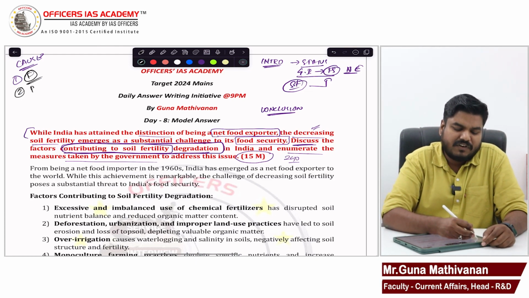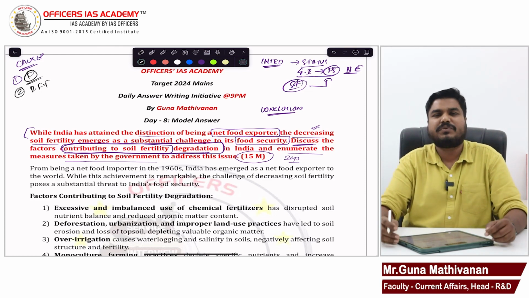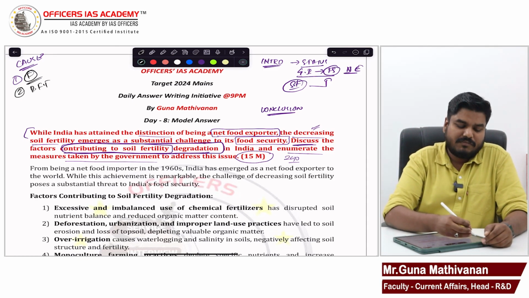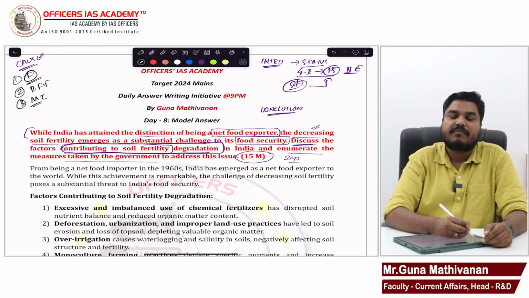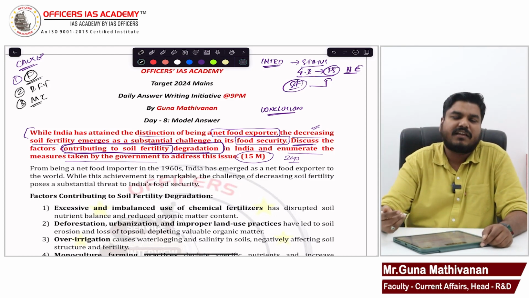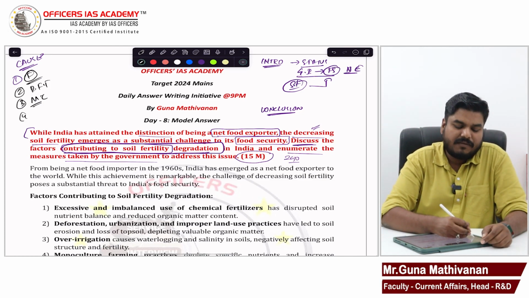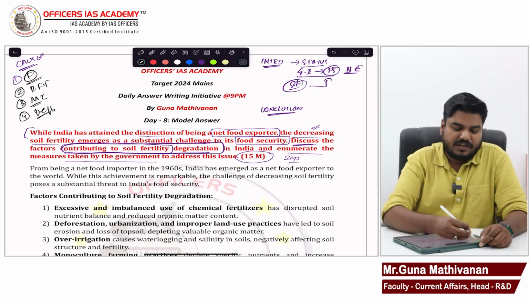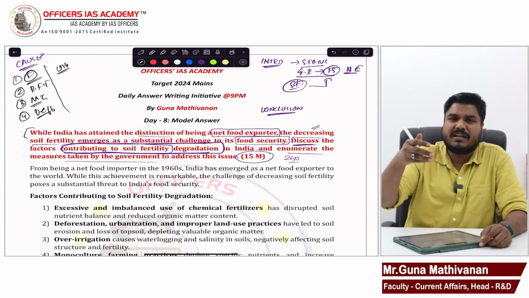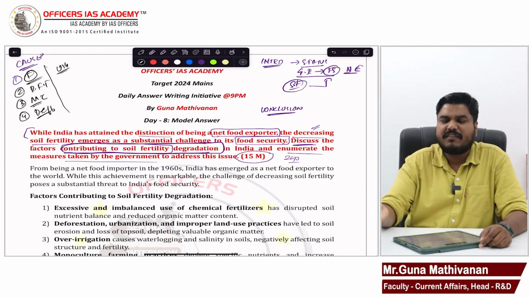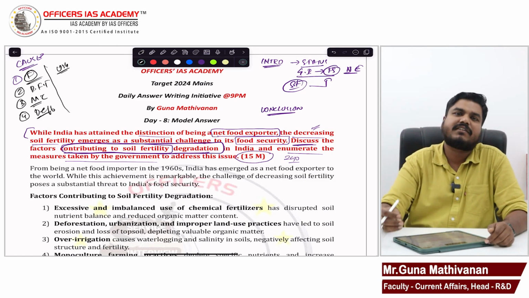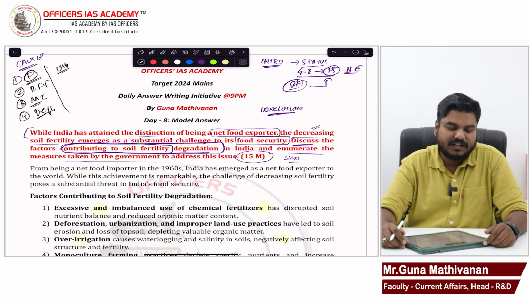And also poor farming techniques in general. You use more water, you use more pesticides, or you can mention monocropping, where the same crops are grown again and again. You can mention anthropogenic activities also. You can talk about deforestation, which will remove the soil cover. You can talk about urbanization. That is also clearing the forest and creating the expansion of urban centers, which will also affect soil fertility. You can mention that.